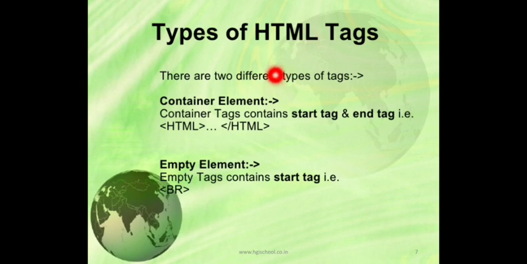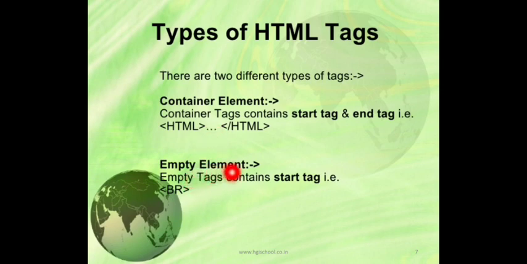Now there are various types of HTML tags. I have already told you about opening and closing tags. So the container elements are container tags, the tags which contain a start tag and an end tag. The tags which contain an opening tag and a closing tag are known as container tags. So with HTML, you know very well, we can write head tag, title tag, body tag and many other tags inside it. So it encloses something between.